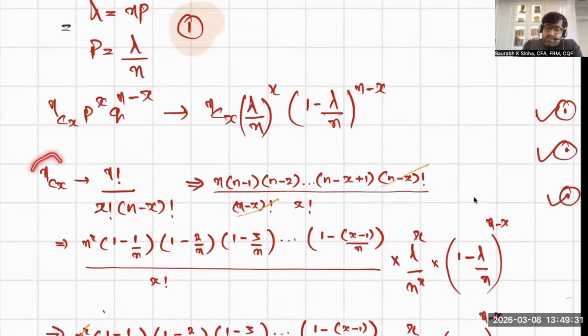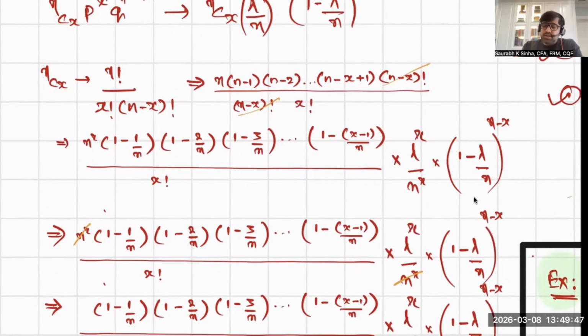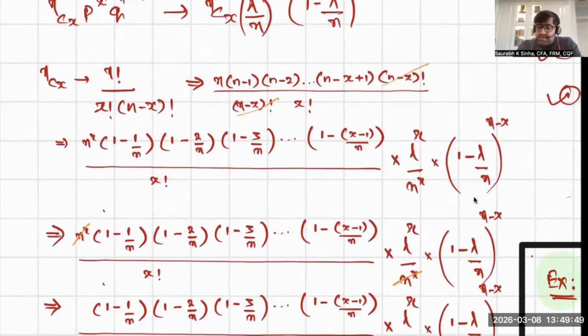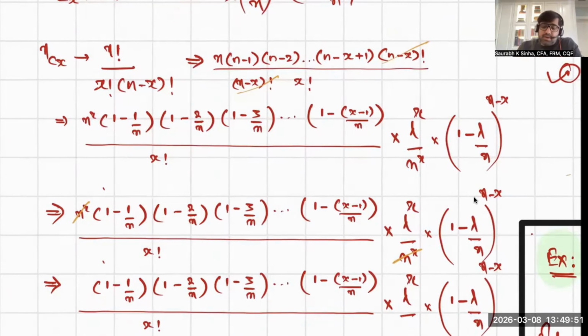The second thing that you have to do is expand nCx. As you expand nCx, you will find that n minus x factorial is cancelled from numerator and denominator simultaneously. So you will cancel it out. This is one. After this, you have to take n common. As you take n common from all the entities in the numerator, the number of entities will be x. You can count it.